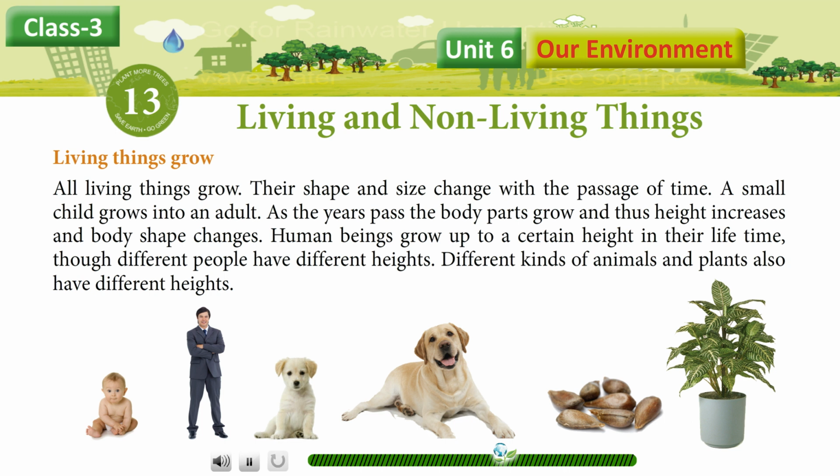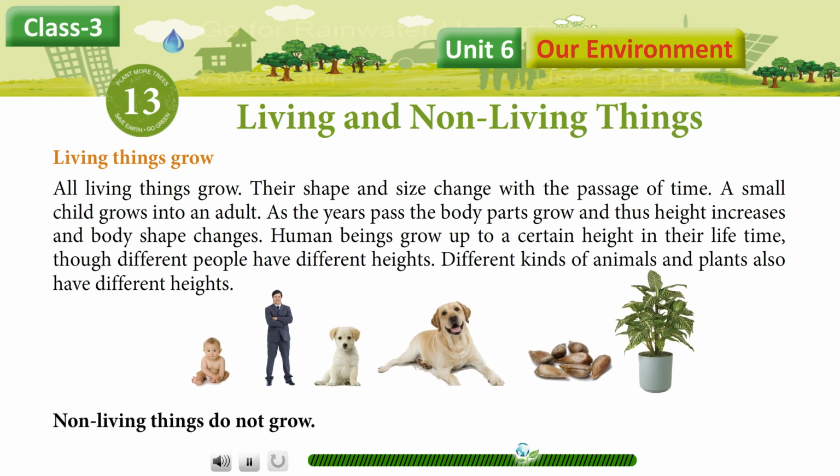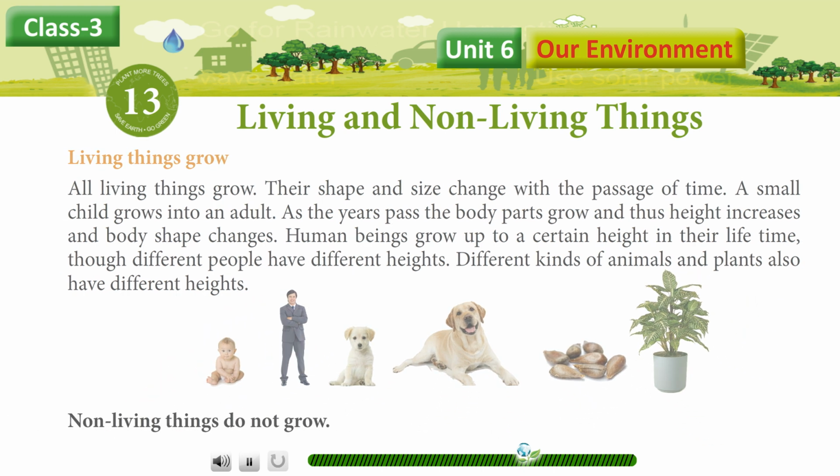Living things grow. All living things grow. Their shape and size change with the passage of time. A small child grows into an adult. As the years pass, the body parts grow and thus height increases and body shape changes. Human beings grow up to a certain height in their lifetime, though different people have different heights. Different kinds of animals and plants also have different heights. Non-living things do not grow.